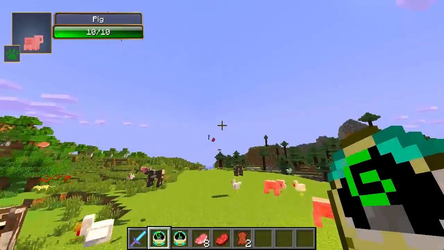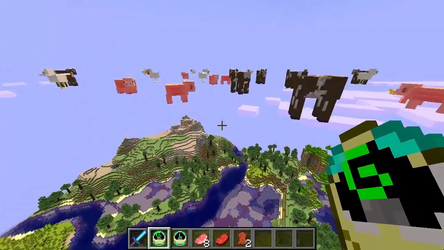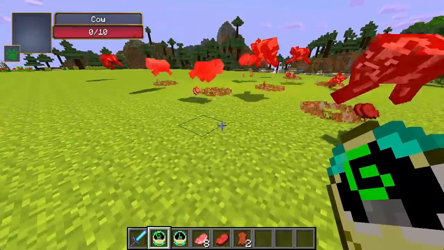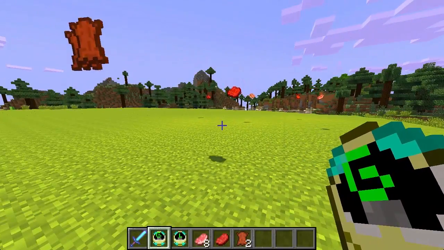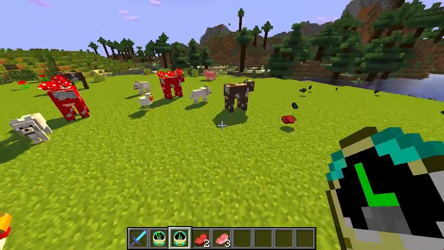And if we want, we can turn on the gravity controller and everything goes flying in the air again. And then we turn it off and everything's going to fall down and die again. Oh man, that was insane. Oh my god, look at all these low gravity items flying all over the place. So yeah, this is the low gravity controller.